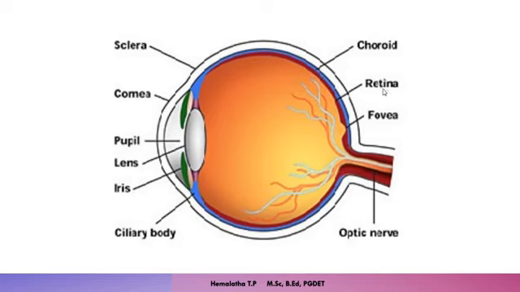The third layer, that is the retina, is the light sensitive layer, which has two important cells. Those are rod cells and cone cells. I'll come to that a little later. So is it clear now what the three layers are? The outer layer is sclera, the middle layer is choroid, and the inner layer is retina.